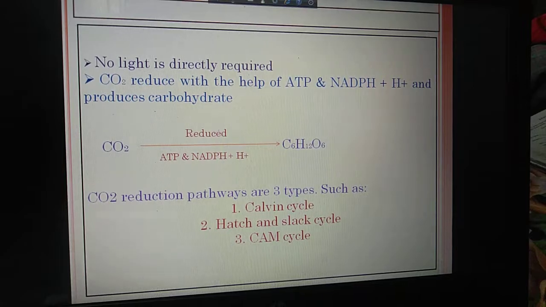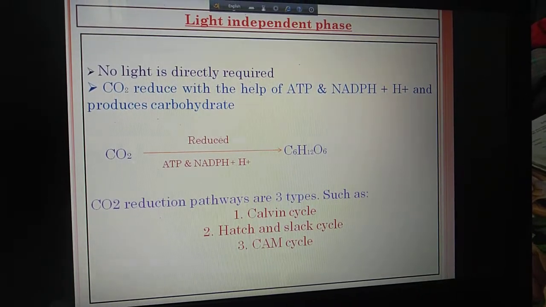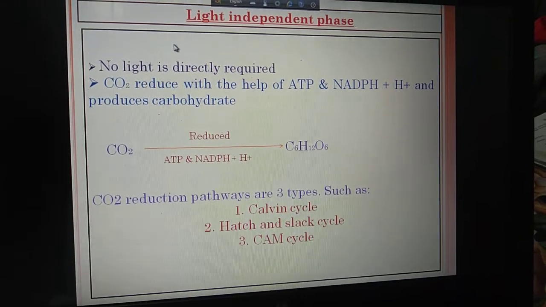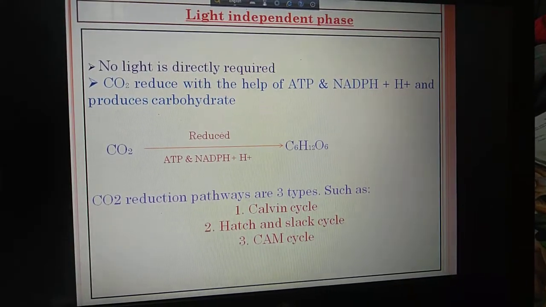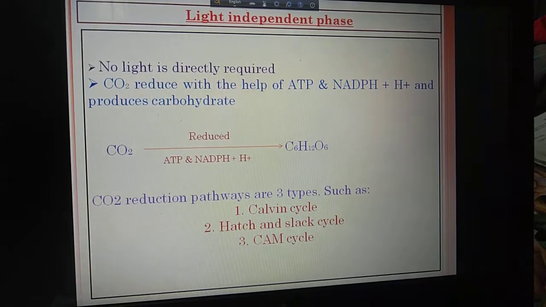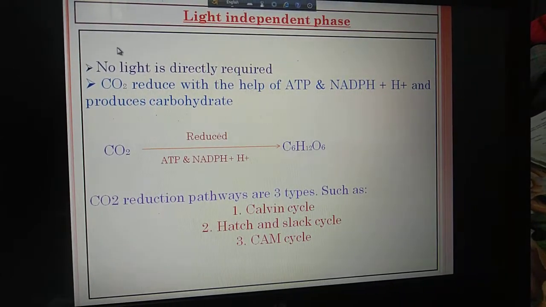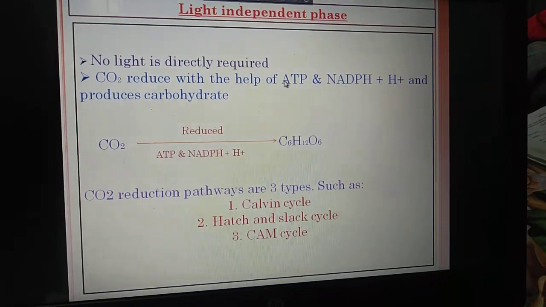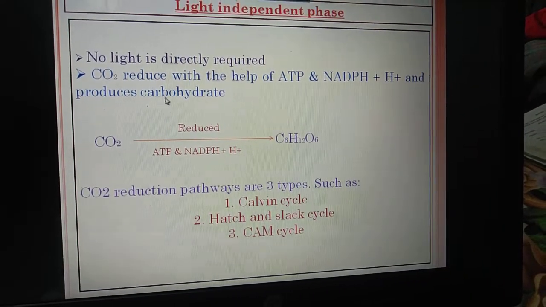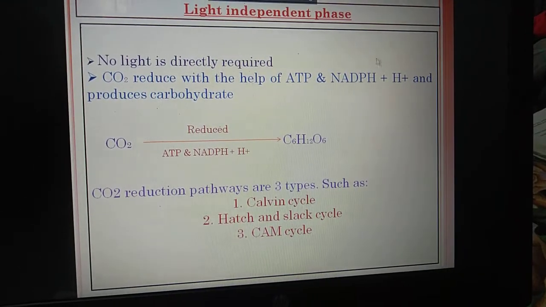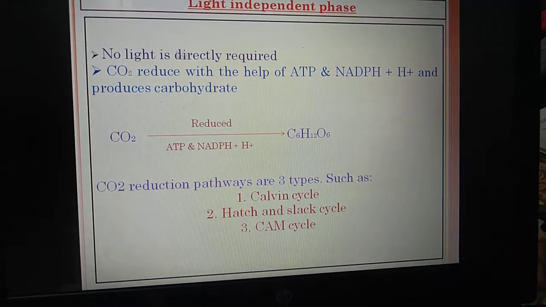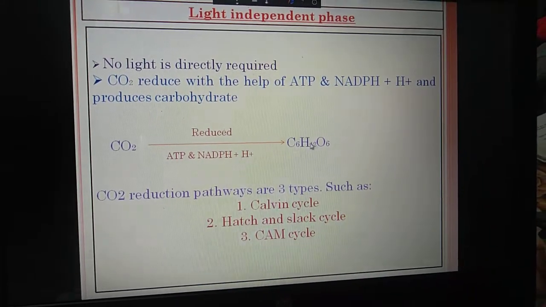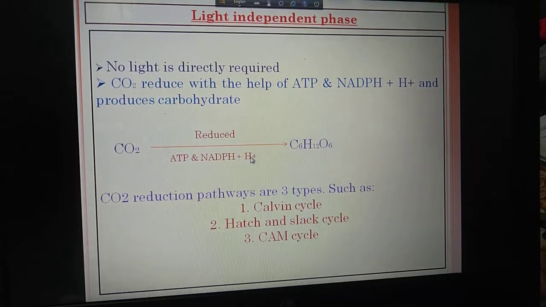Then the light independent phase: in this phase there is no need for the presence of light. If light is present, it may be accepted; if light is not present, that is fine too. So no light is directly required. Carbon dioxide is reduced with the help of ATP and NADPH2 and produces carbohydrate. Using the ATP and NADPH2 made in the light dependent phase, carbon dioxide will be reduced in this phase. So carbon dioxide is reduced into glucose in the presence of ATP and NADPH2.